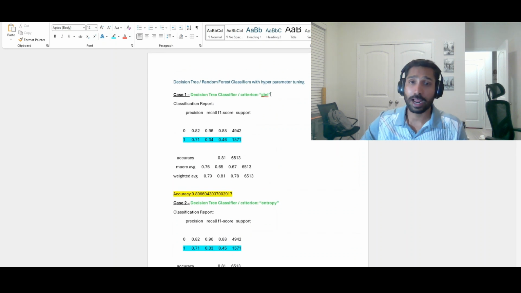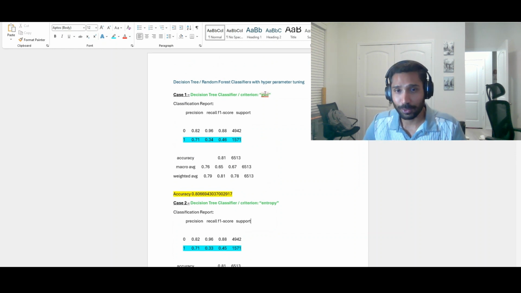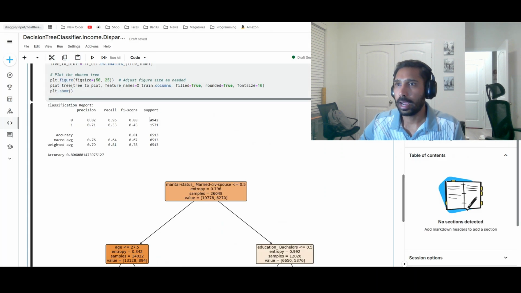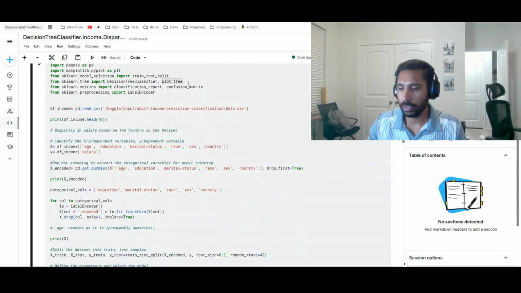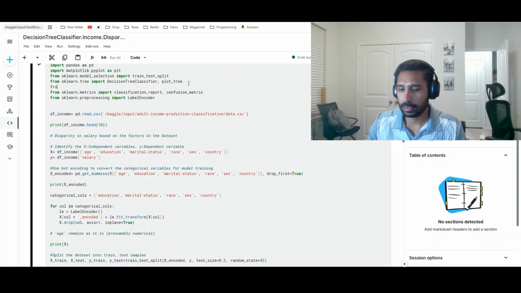Now let's pivot to random forest methodology and see how the overall accuracy of the model is improving. Okay. Let's go back to the model and bring in the random forest algorithm to start with. So I'm going to import the random forest, from sklearn ensemble import RandomForestClassifier. Okay, I'm going to run that real quick.